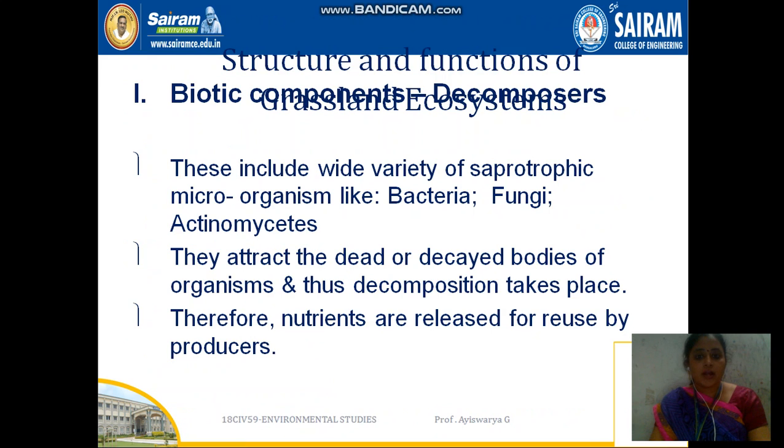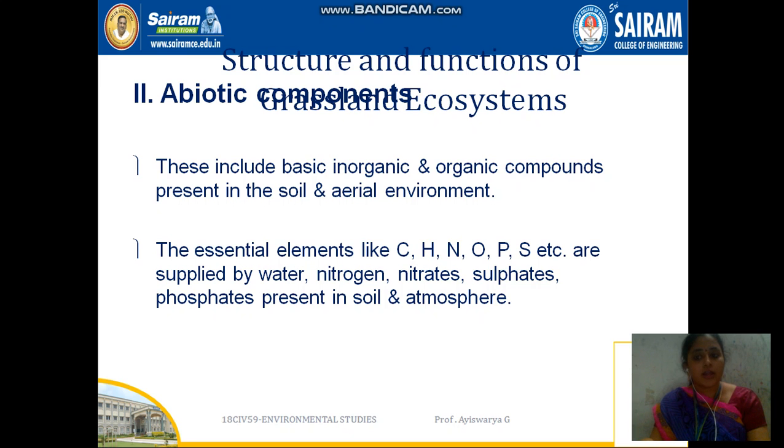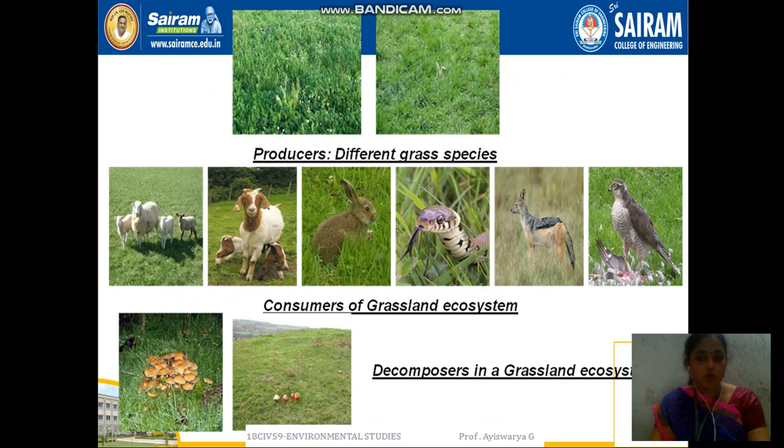So again, in the grassland ecosystem, the decomposers, we already knew, are bacteria and fungi. Again we have biotic and abiotic components. In the grassland ecosystem, the producers, consumers and decomposers you can see in the presentation. Grasses you can see in the producer part, and the rabbit, snake, everything comes under the consumers, and finally the decomposers like mushrooms you can see.